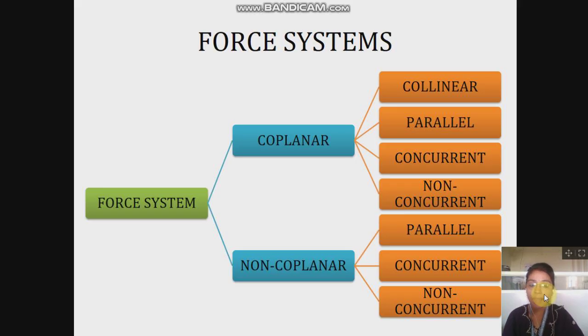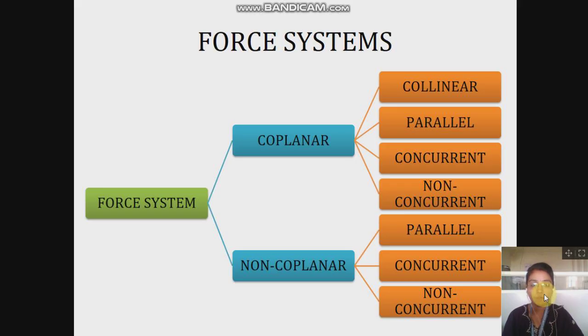If forces acting on a body are in a single plane, then this system is called a coplanar force system. If forces acting on the body are acting in different planes, then such a system is called a non-coplanar force system. Coplanar force system is again subclassified into four types, that is collinear, parallel, non-concurrent and concurrent force system.